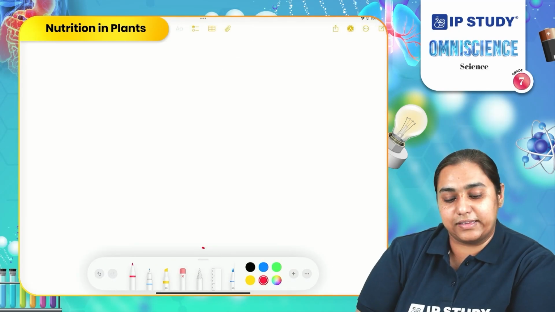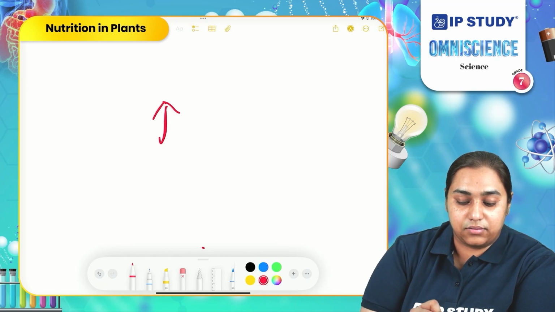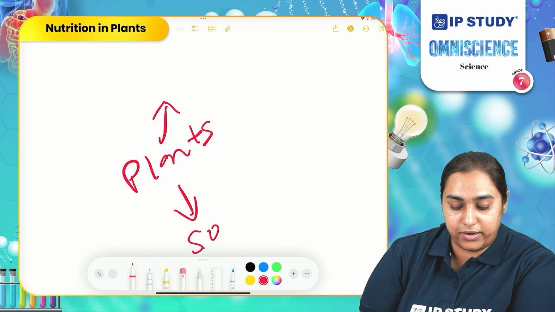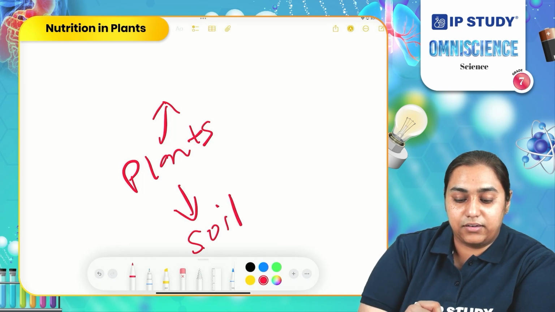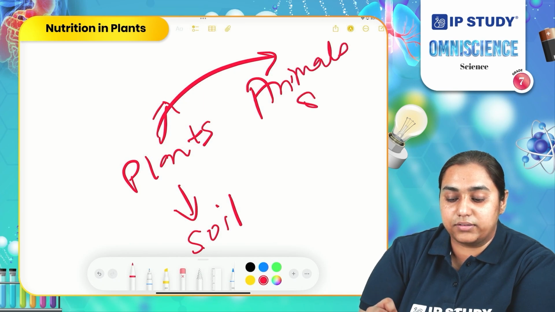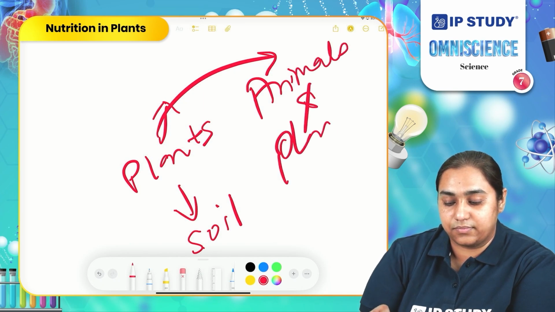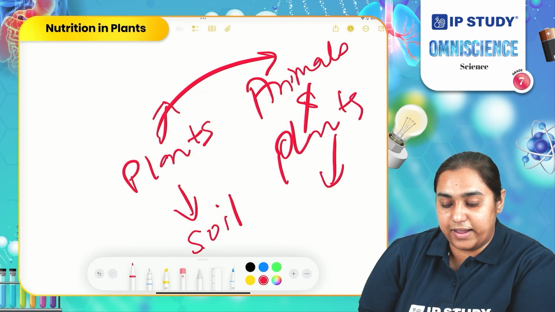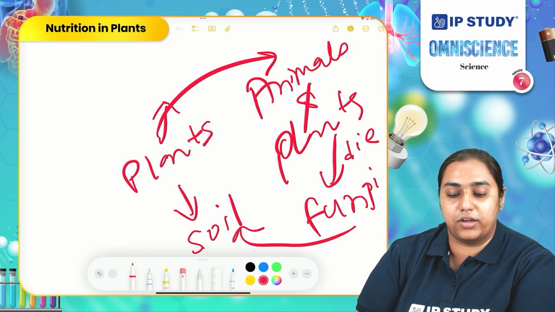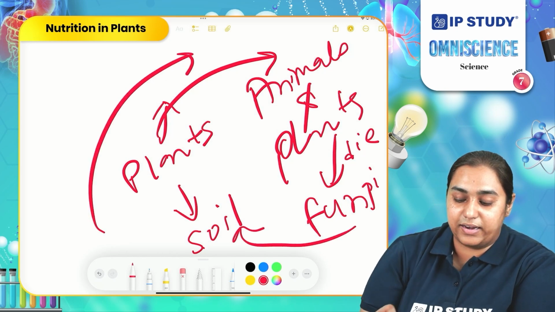So you can say that plants take nutrition from soil, then they are consumed by animals or other plants. Once they die, they are consumed by fungi and the remaining nutrients are released back into the soil. This forms a big cyclic process.